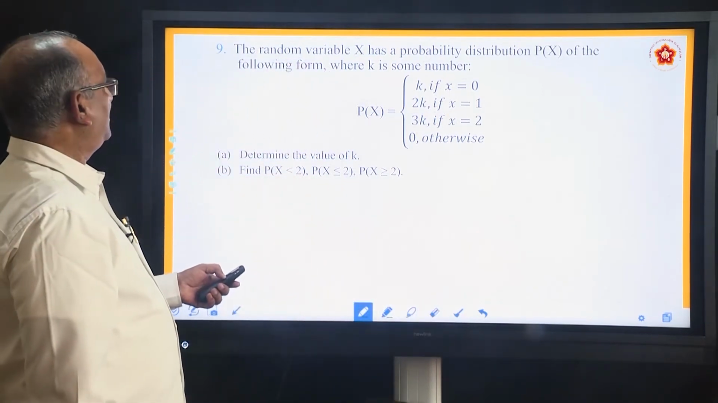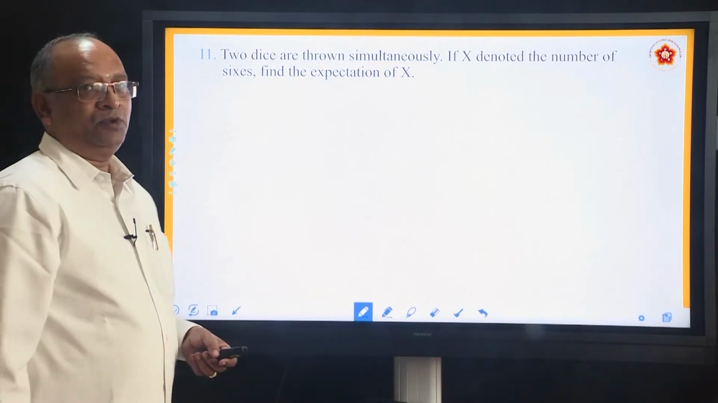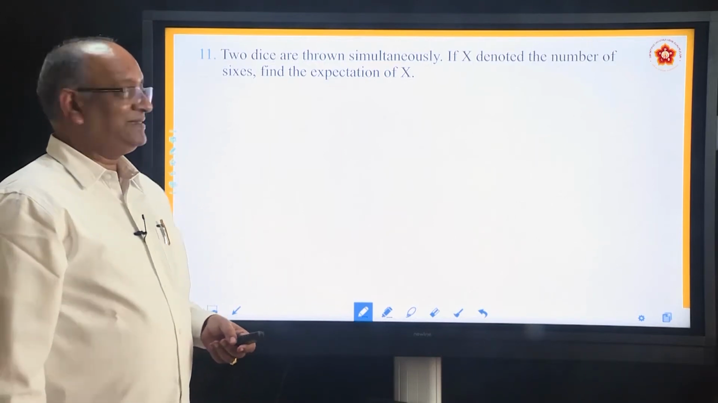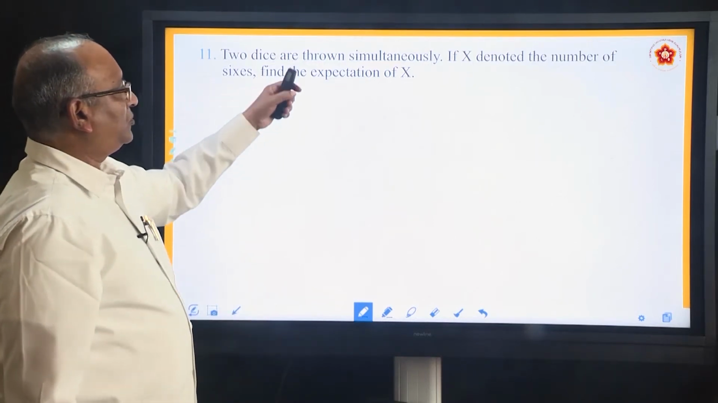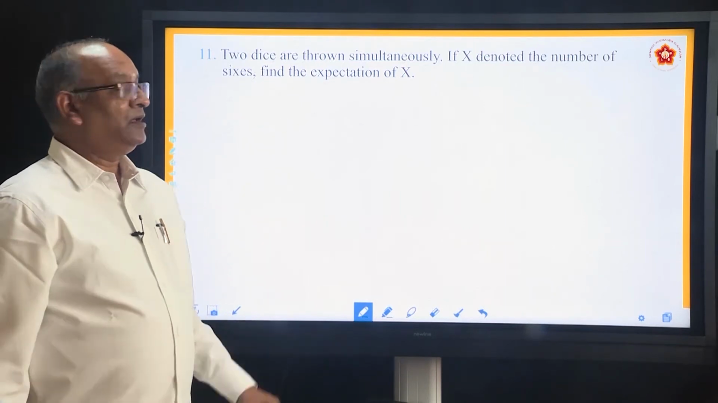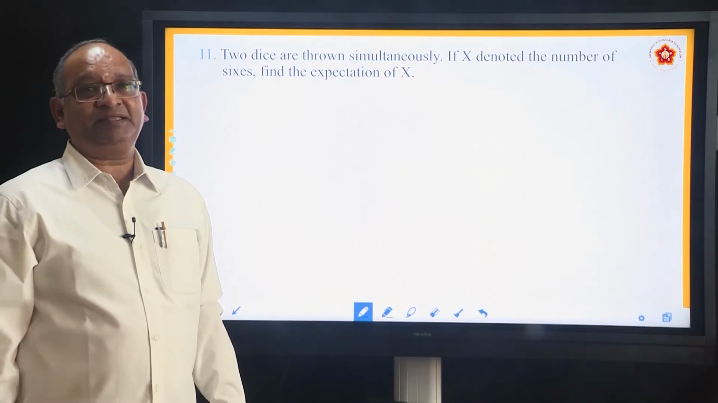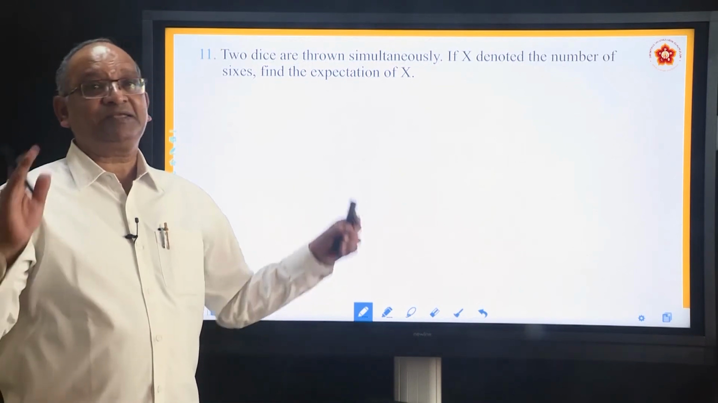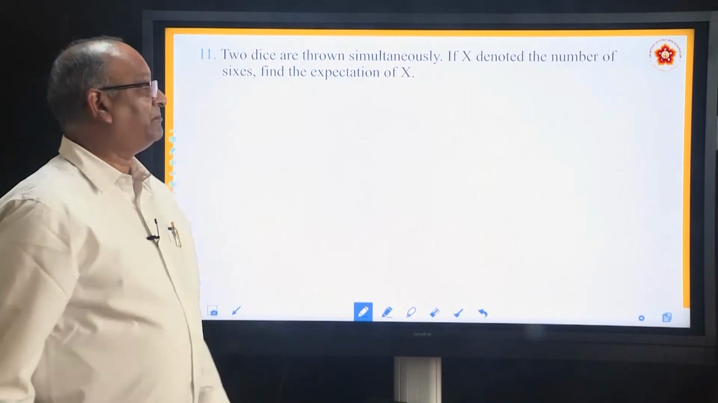From this we are moving on to the next problem. What he says in this: 2 dice are thrown simultaneously. Remember, dice are thrown. So how many outcomes will be there in the sample space? 36 outcomes are going to be there in the sample space.